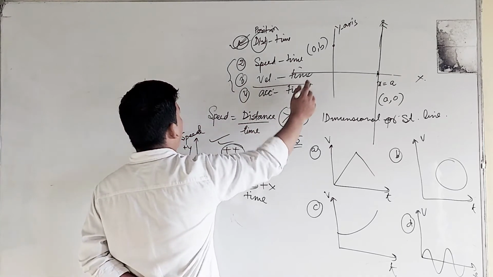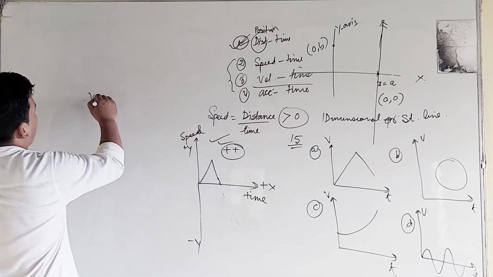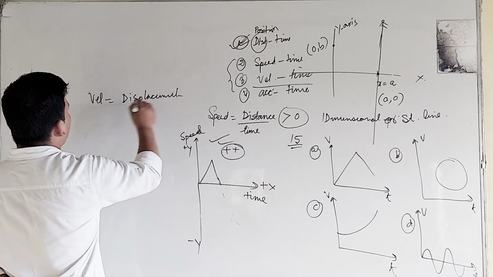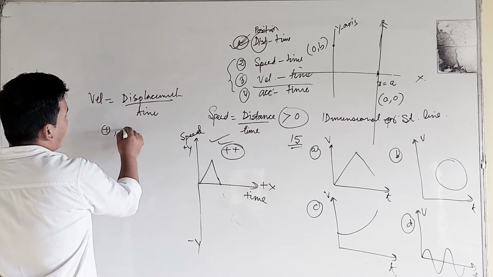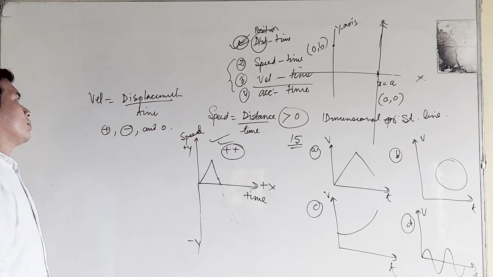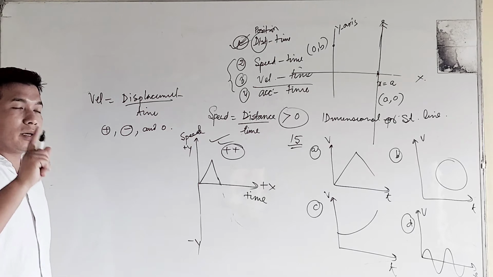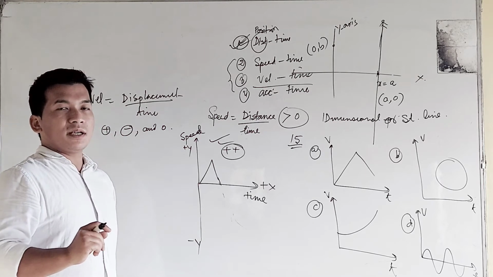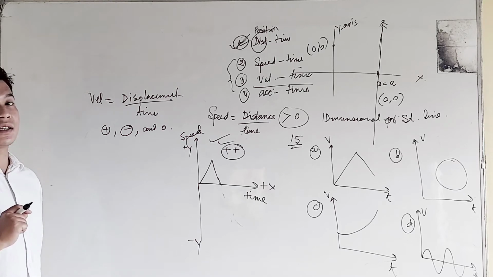And what about the velocity-time graph? Velocity is defined as displacement divided by time, and it may be of three categories: positive, negative, and zero. Understood? So velocity can be positive, 0, or negative, but the velocity of a body will have only one value at a given time. Is that understood or not?